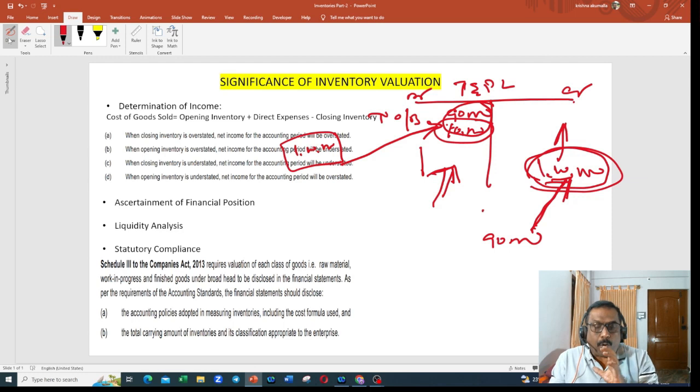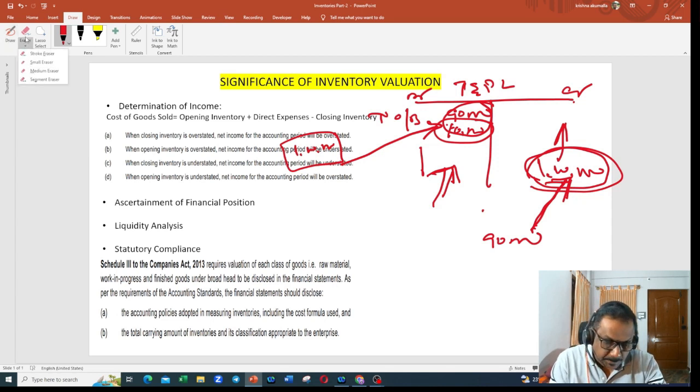So what I'm trying to say here is, if the inventory is not properly valued, whether it is the opening balance or the closing balance, that will have an impact on our gross profit. This is one aspect.